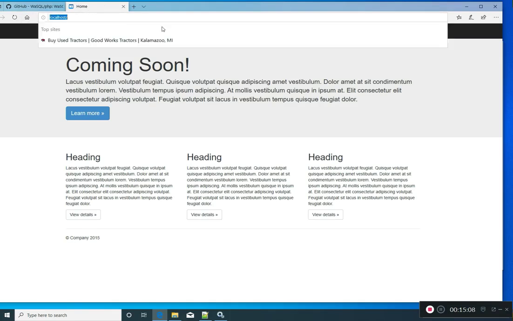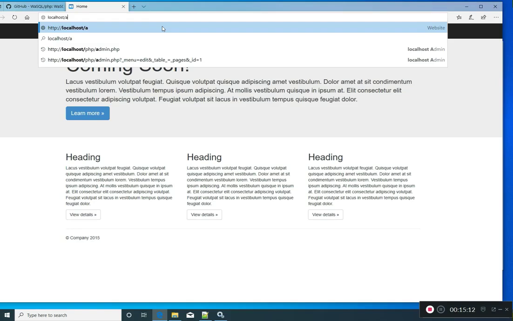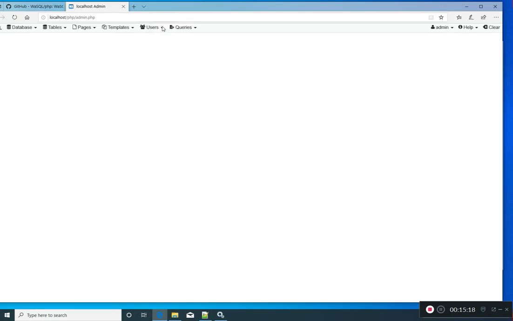Now here's the localhost page. It's got the format that we have. There's one little shortcut. If we put localhost/a, that's going to bring up the administrator console. And here we can see we've got two templates, a blank template and a main. And we've got several different pages defined.